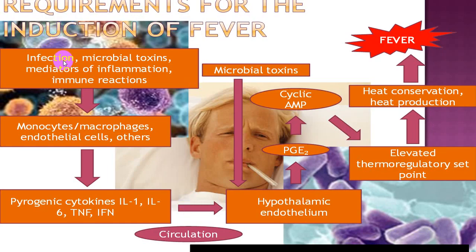So during infections, there are microbial toxins which will mediate the inflammation and immune reactions. There will be microbial toxins which we call exotoxins.